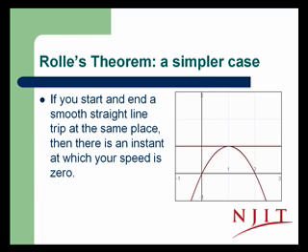Let's consider a simple case. It's called Rolle's theorem. If you start and end at the same point along a trip that's in one direction, so you're going forward from y equals 0 to y equals 1, and then back down to y equals 0, with the x-axis representing time, then you've gone forward, you've gone back. There's got to be an instant at which you're stationary, at which you're not moving forward or back. So there's an instant at which your speed is 0.